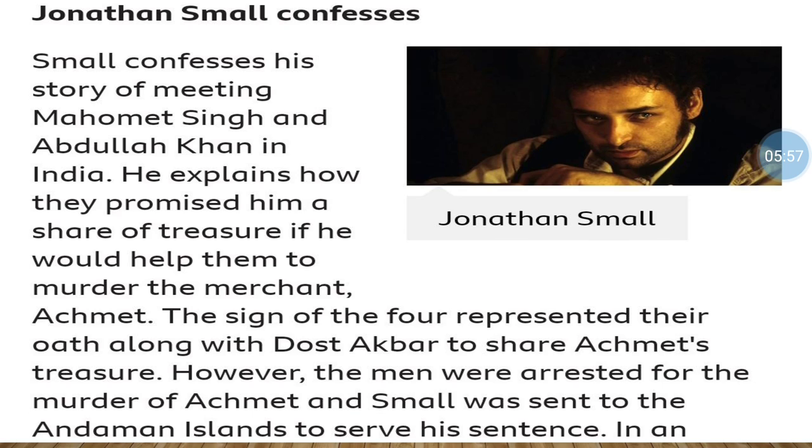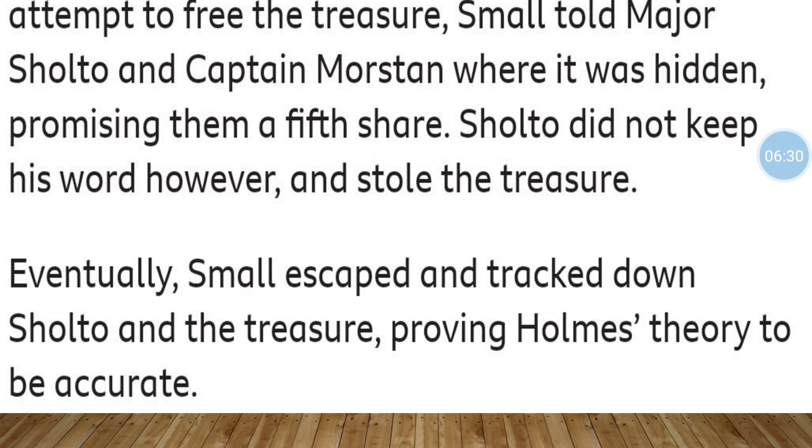Small confesses his story of meeting Muhammad Singh and Abdullah Khan in India. He explains how they promised him a share of the treasure if he would help them to murder the merchant Ahmed. The sign of the four represents their oath, along with Dost Akbar, to share Ahmed's treasure. However, the men were arrested for the murder of Ahmed and Small was sent to Andaman Island to serve his sentence. In an attempt to free the treasure, Small told Major Sholto and Captain Mostyn where it was